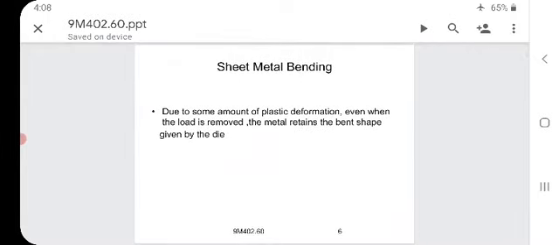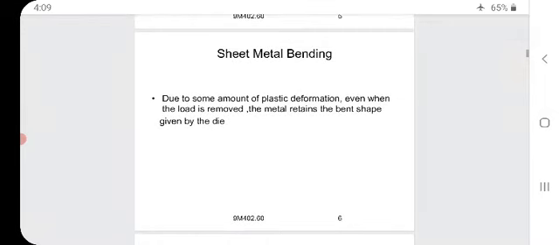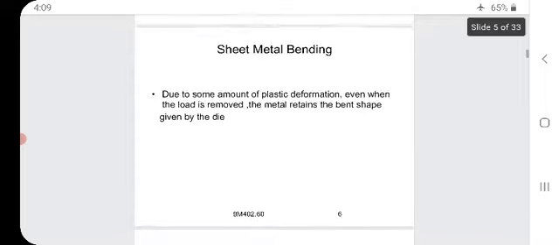But a metal won't regain its shape; it stays as it is. That is what he is saying: due to some plastic deformation, even when the load is removed, the metal retains the bent shape given by the die.